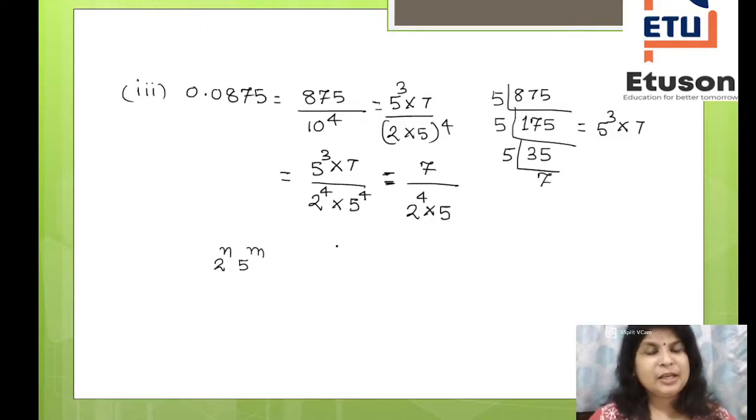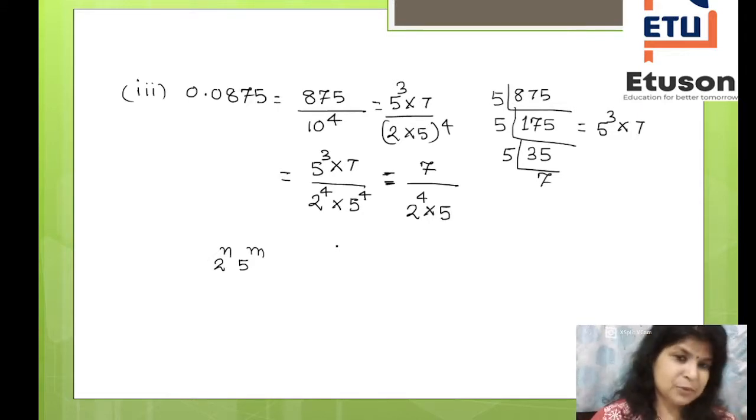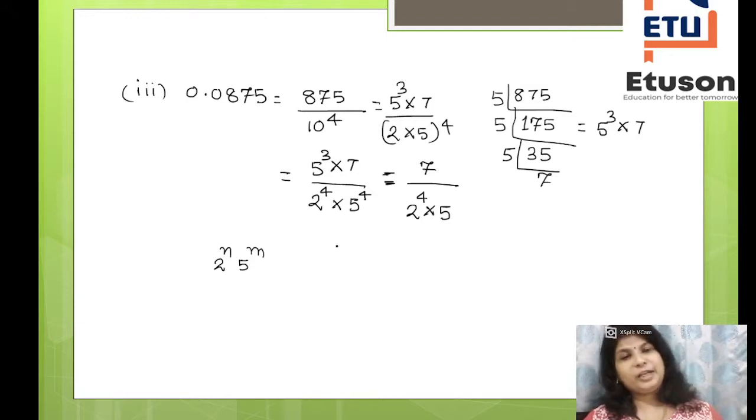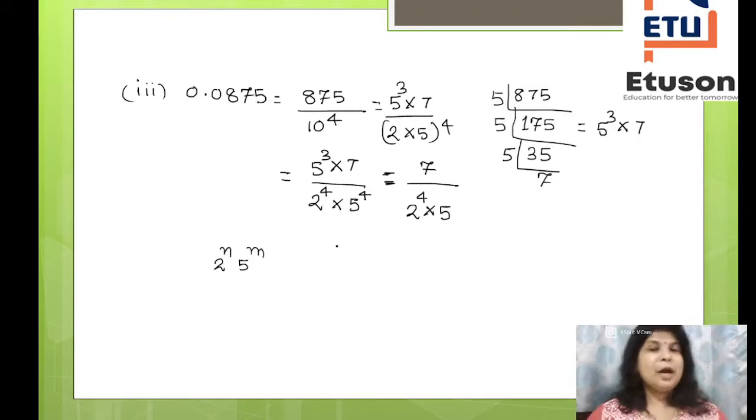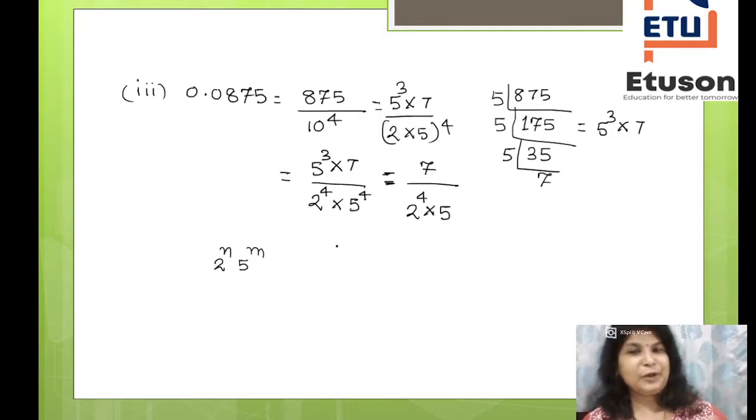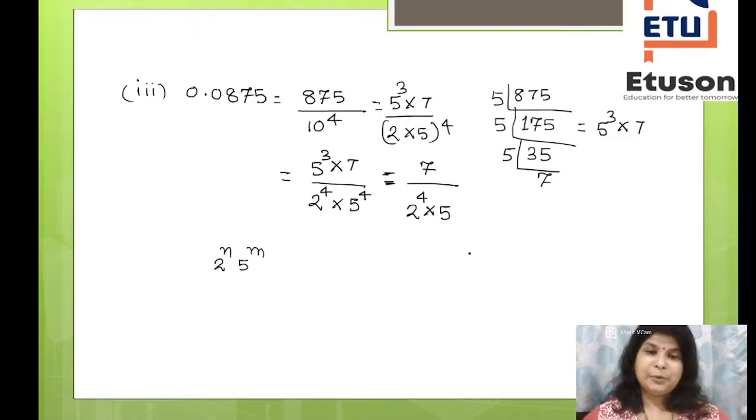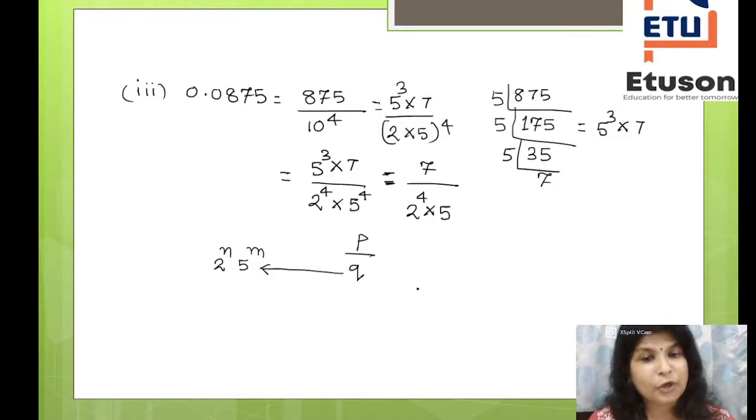So children, whenever this kind of problem comes where, without going for the long division method, you have to tell whether the rational number is terminating or non-terminating, you have to check the denominator, that is q, whether q can be expressed in the form of 2 to the power n into 5 to the power m or not.